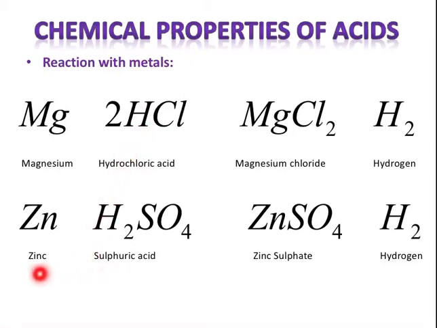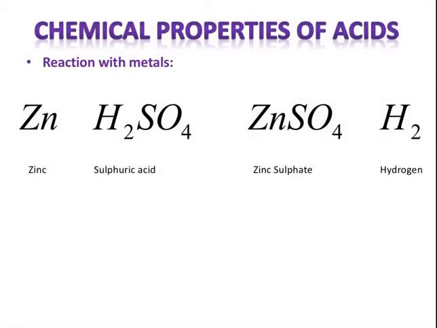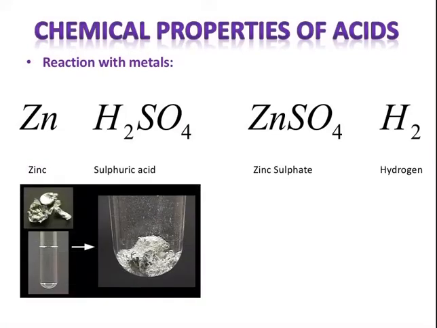In this, when zinc reacts with sulfuric acid, that is H2SO4, this is the symbol of sulfuric acid, Zn is the symbol of zinc. So when they both react, what will we get? We will get zinc sulfate plus hydrogen. Now you can see, if we discuss zinc, here in this picture, this is the zinc granules and this is the sulfuric acid.